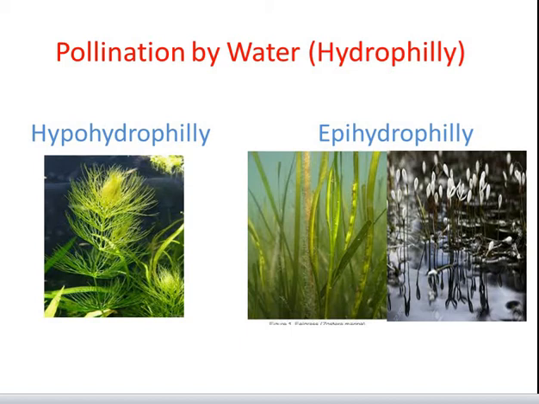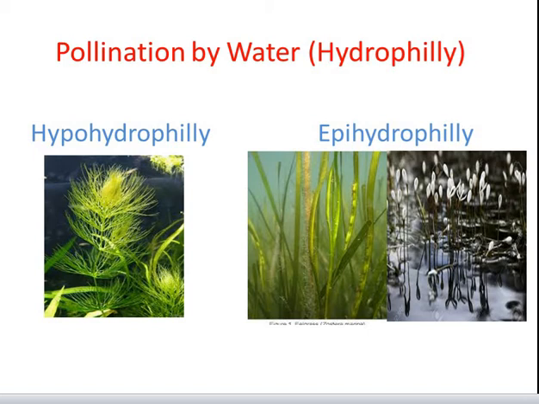In case of epihydrophily, the pollen grains float on the water surface and reach the stigma of a female flower. For example, Vallisneria is a submerged dioecious freshwater aquatic plant, in which female flowers reach the water surface temporarily to ensure pollination and male flowers float on the surface of water. As the specific gravity of pollen grains is equal to that of water, they float on the